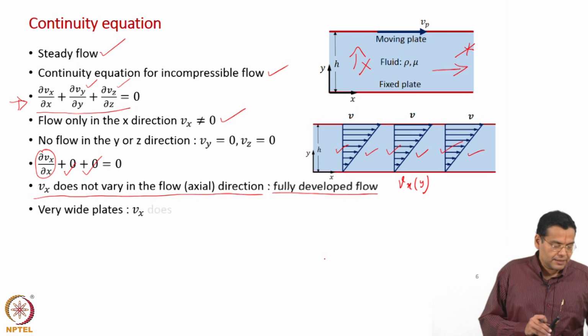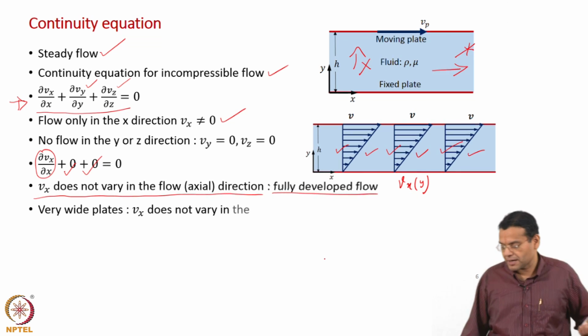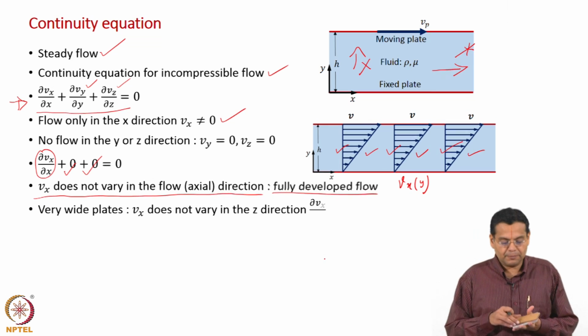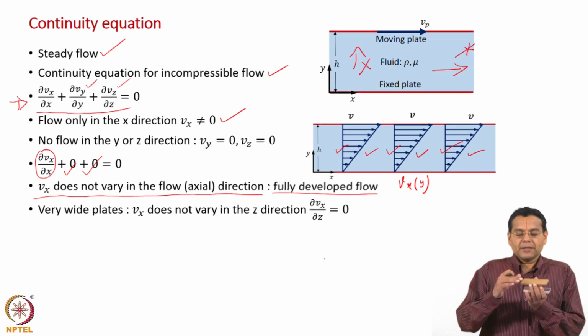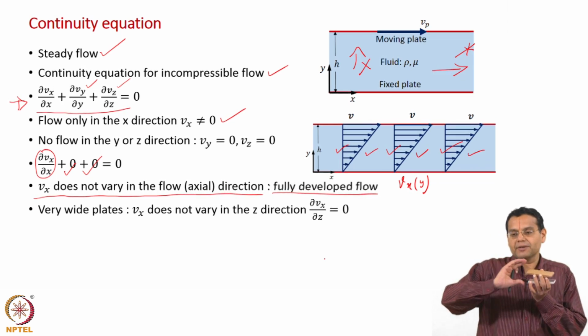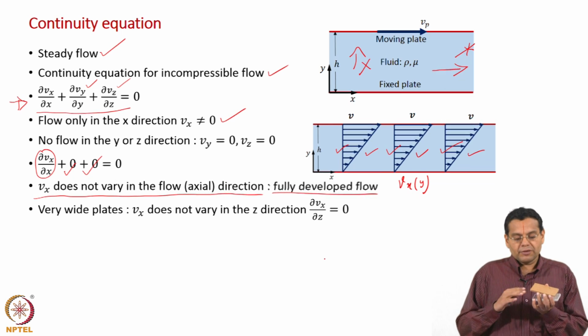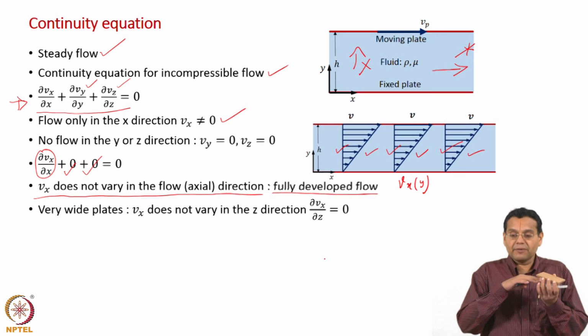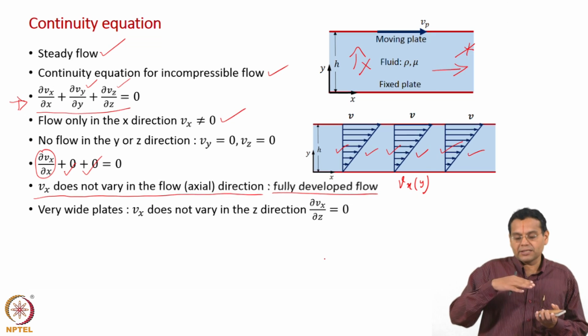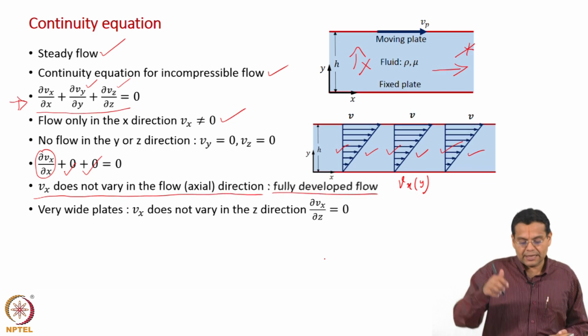Now, what we next do is, as part of our assumptions specific to the problem, I say that the plates are very wide in the z direction, and so there is no variation of x velocity in the z direction.